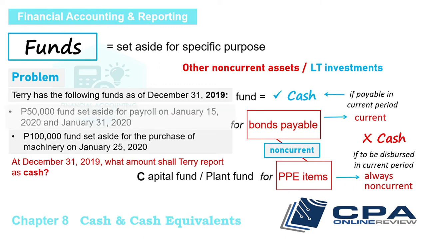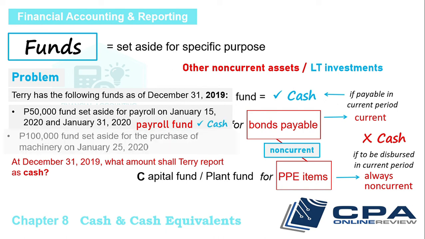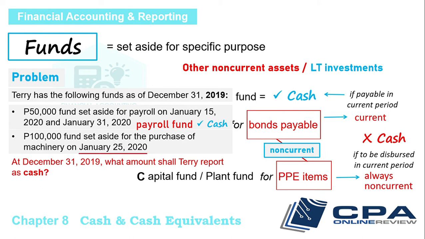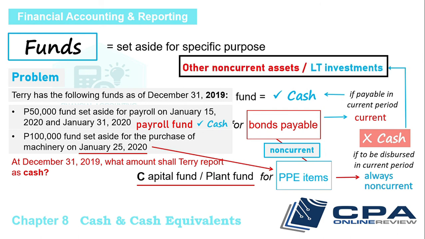For the first given, this is payroll fund, a current purpose. This is cash. For the second given, even if the fund is to be used next month, a machinery is a PPE item, a non-current asset. For capital fund, the rule stands. It is always non-current, and the fund is not presented as cash, but long-term investment. For our answer, we have 50,000 only.